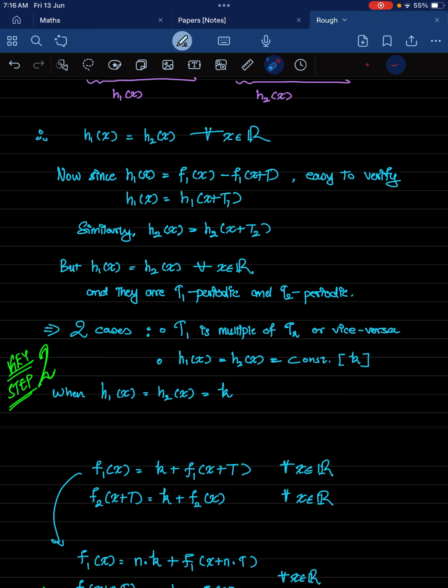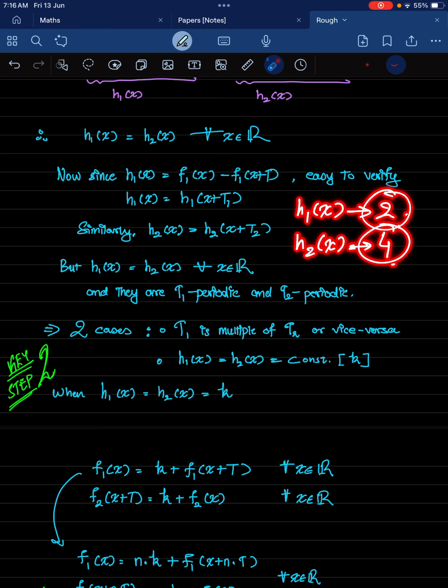Like for example, if h1 of x is, let's say, 2 periodic and h2 of x is 4 periodic, it repeats itself at an interval of 2, and the other repeats itself at an interval of 4. But you see, h1 of x is h1 of x plus 2, that's also equal to h1 of x plus 4.